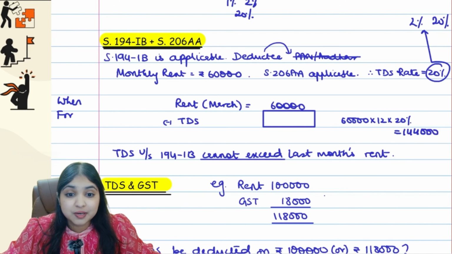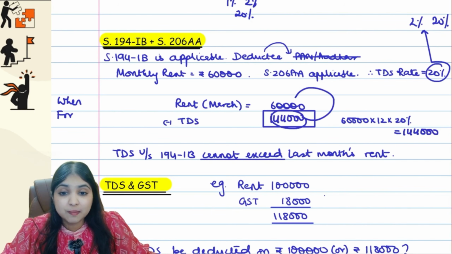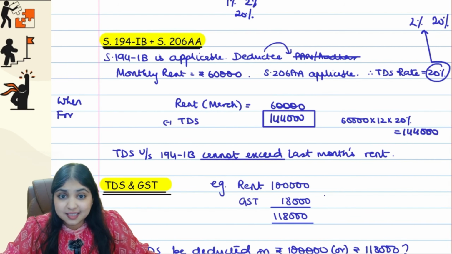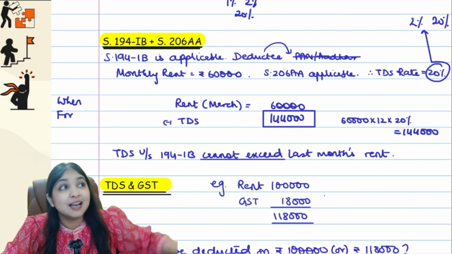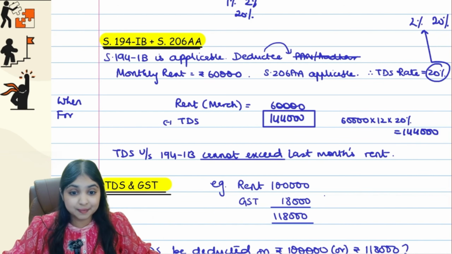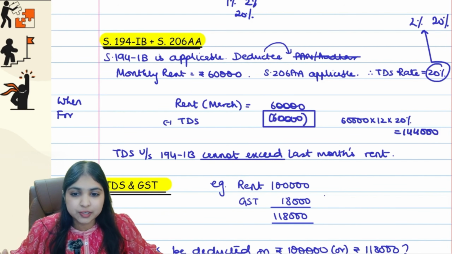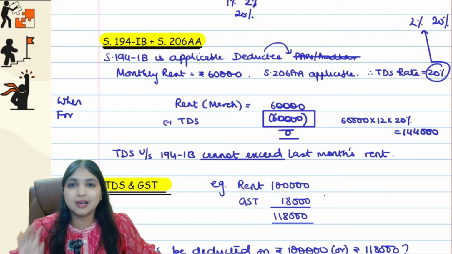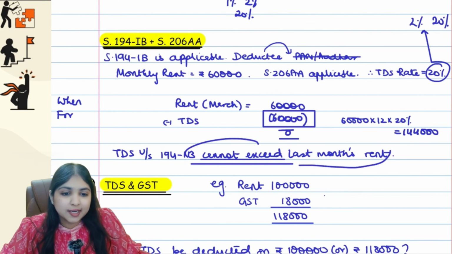So can I subtract 1,44,000 TDS over here? Does it make sense to you? Tax has to be deducted from last month's rent. Last month's rent is 60,000. How can I deduct 1,44,000 from that? Does it mean this particular month the landlord will give me money instead? No. So that is why we have a provision in 194IB that the TDS should not exceed last month's rent. So even though it is 1,44,000, we will deduct how much? We will deduct only 60,000. Balance you can ignore. So in March net we will give 0 only to the landlord. Under 194IB, TDS cannot exceed last month's rent.